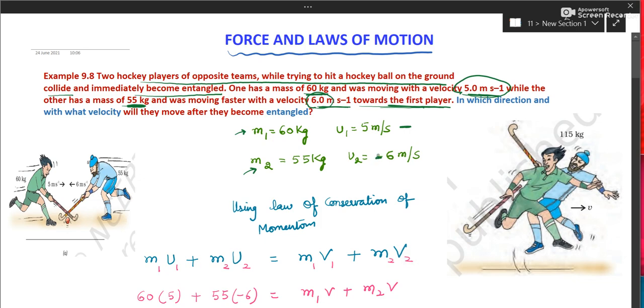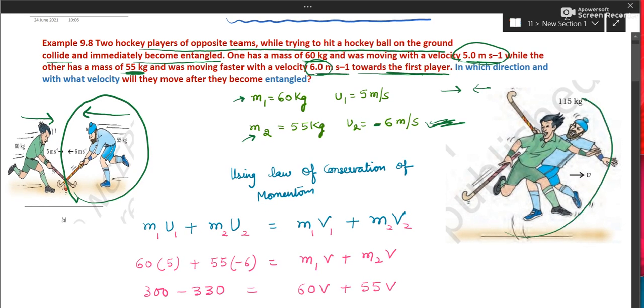This is most important. In the second velocity, because they both are moving towards each other, the direction is opposite. One is moving towards him and the other is moving towards him, so his velocity will have to be taken as negative. So I have taken minus 6 meter per second. Now they both get entangled. Entangled means they are moving with a single velocity. They are acting as a single system.